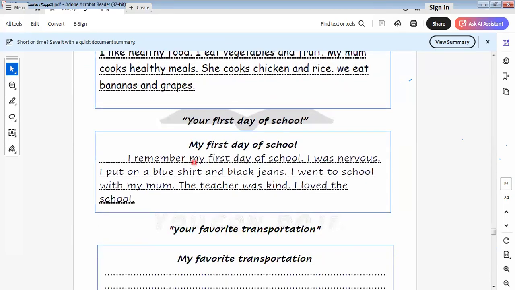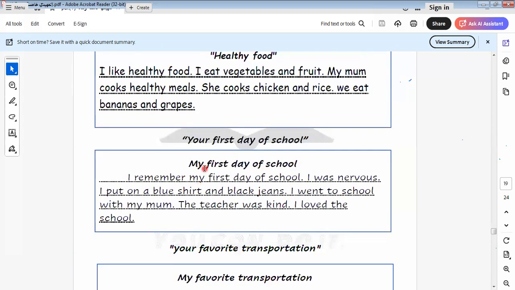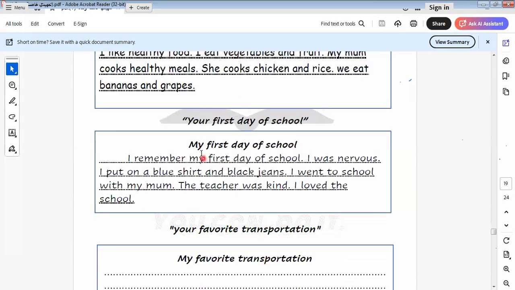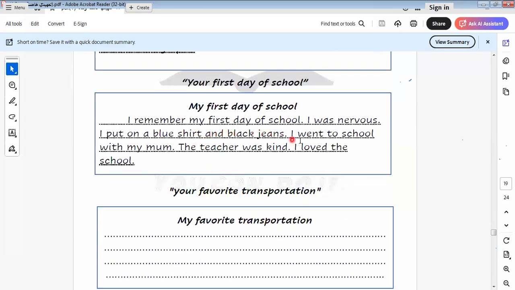So we must take care when we write the paragraph, in the spelling form and in the structure form. Okay? My first day of school. I think we took this paragraph before in grade 4. I remember my first day of school. I was nervous. I put on a blue shirt and black jeans. I went to school. So I would like to say a rule that we must obey when we write the paragraph.